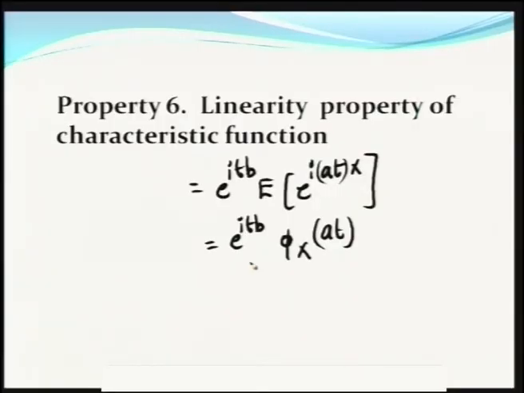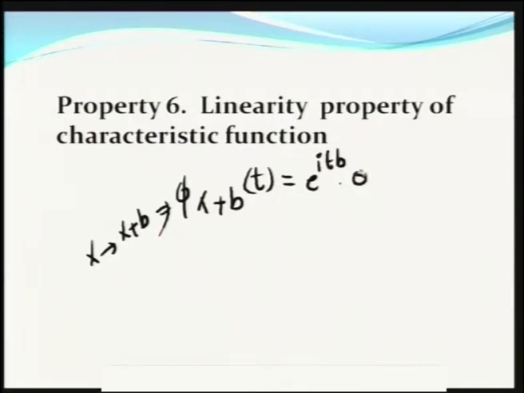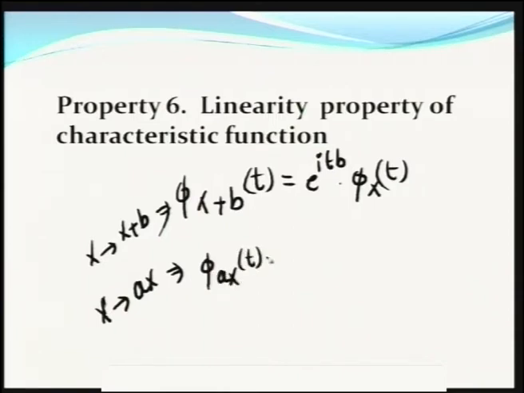This is what is called the linearity property of characteristic function. So, discussing separately, if you translate only x to x plus b, what happens to its characteristic function? X to x plus b, you will have only e power i t b into pi x of t. Okay. If x is magnified as a x, then its corresponding characteristic function will be written as pi x of a t. Okay. This is what is proved.